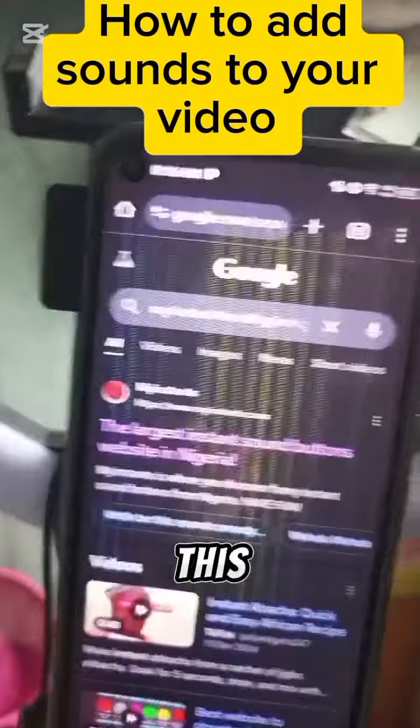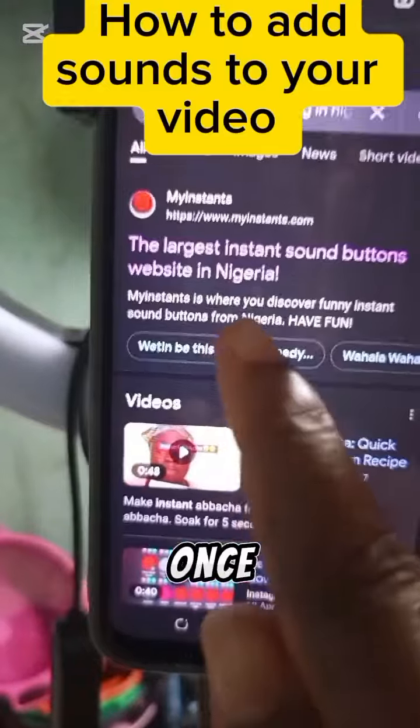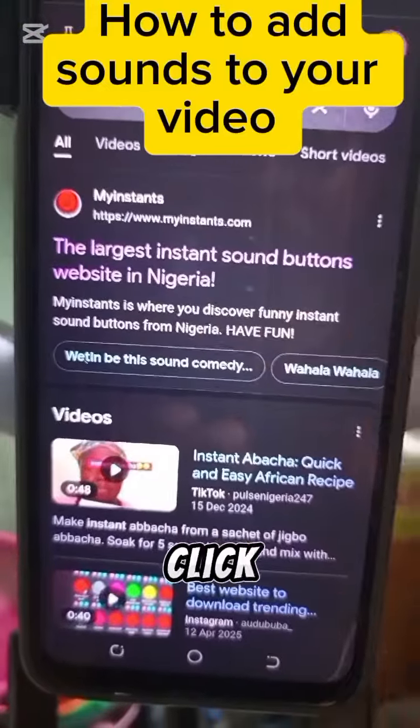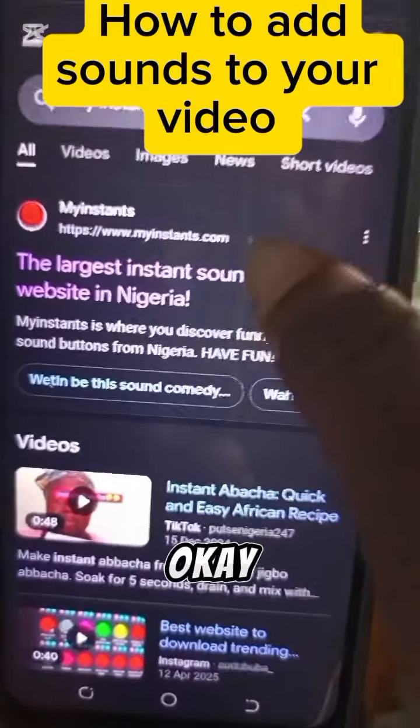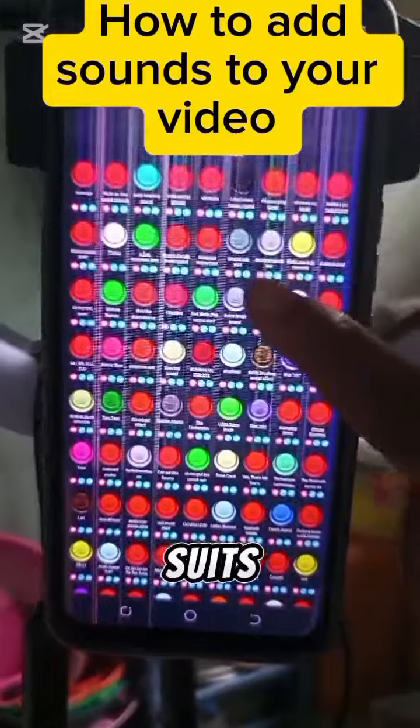Once you click on it, this is what you see: the largest instant sound button website in Nigeria. Once you get there, click on it. So when you click on it, here are the sounds. So when you get to the sounds, what next for you is to just click on it to select the one that suits your video.